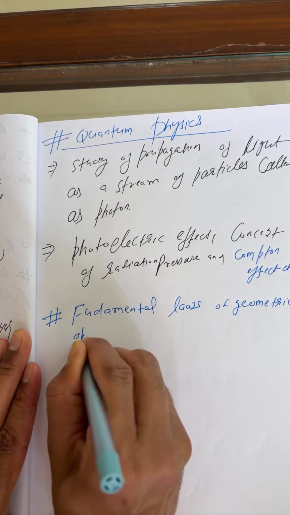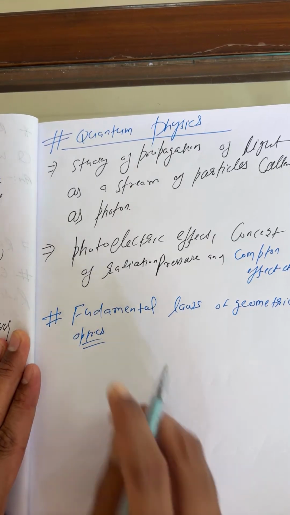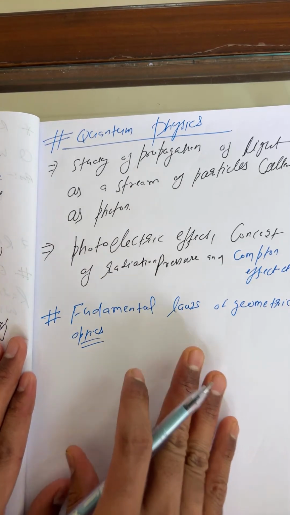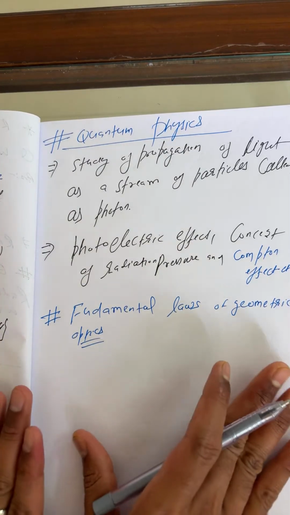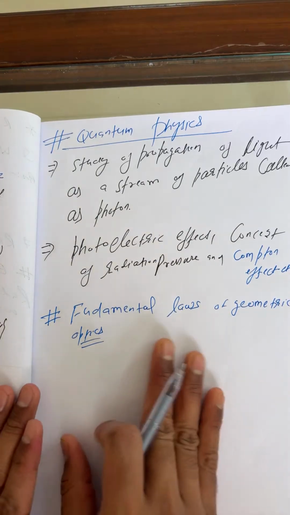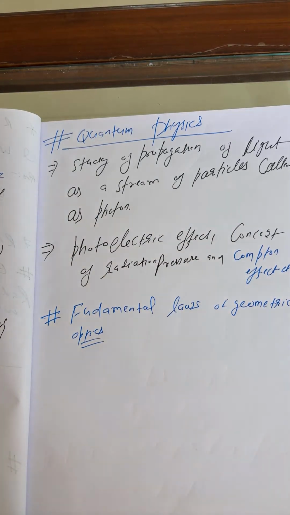In our syllabus, for this grade, we have to discuss only geometrical optics.